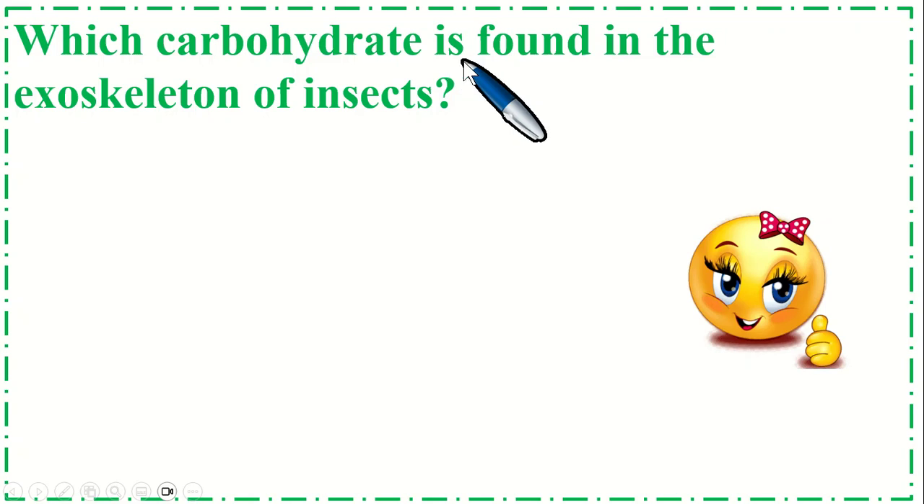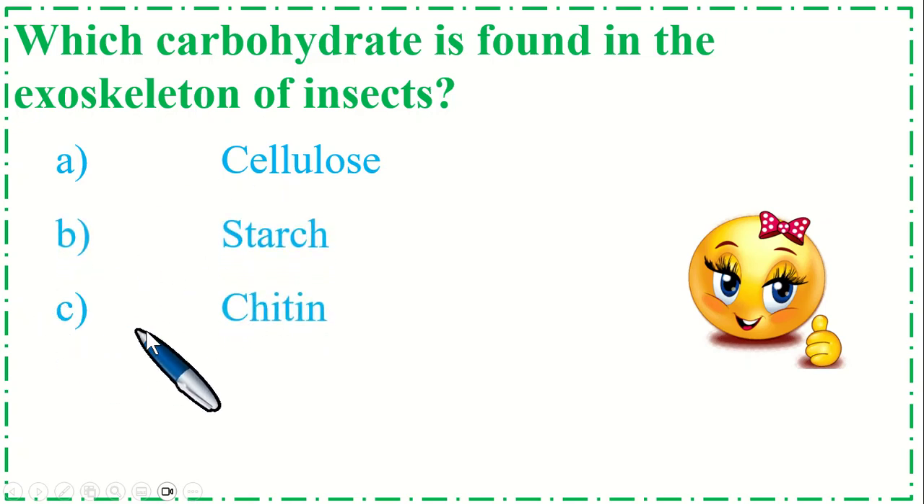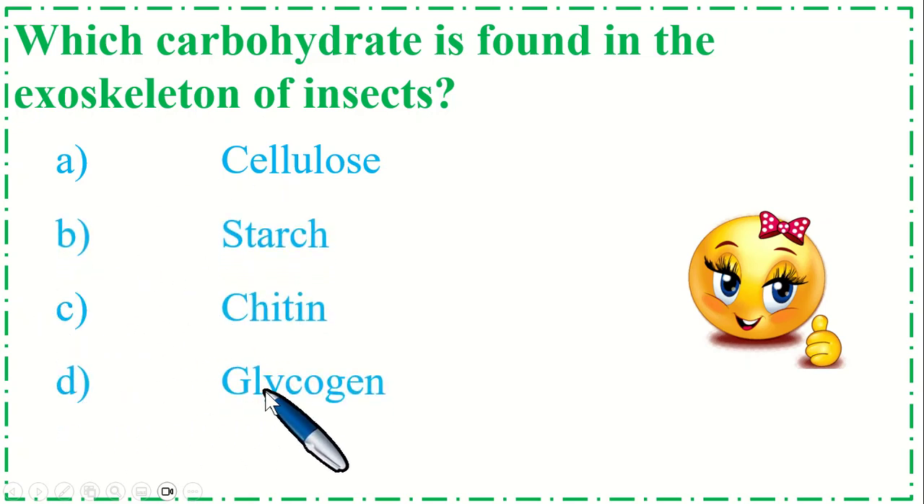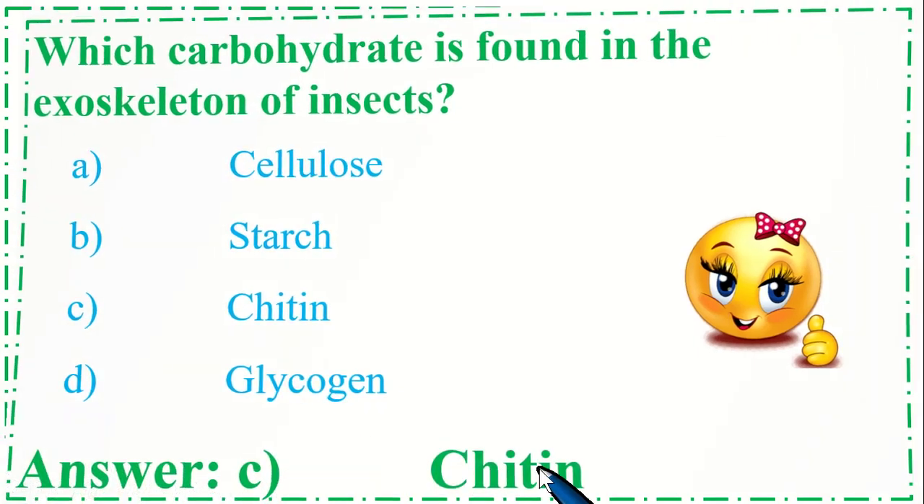Which carbohydrate is found in the exoskeleton of insects? Option A, cellulose, B, starch, option C, chitin, and option D, glycogen. So the correct option is C, chitin.